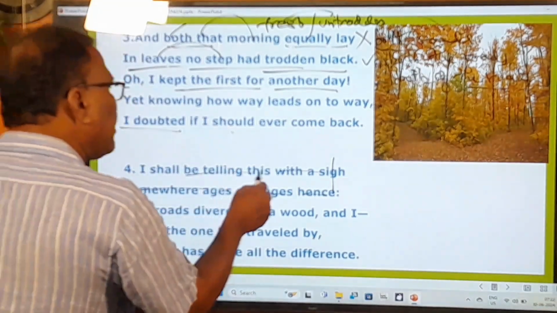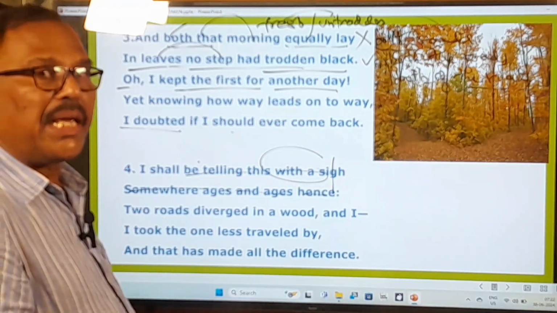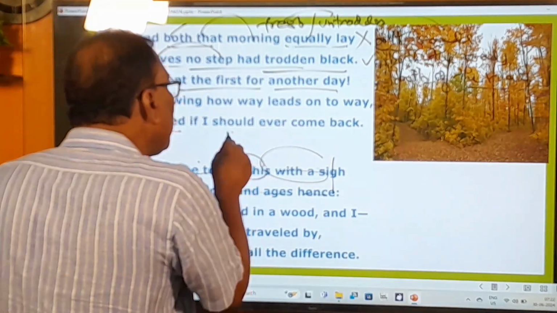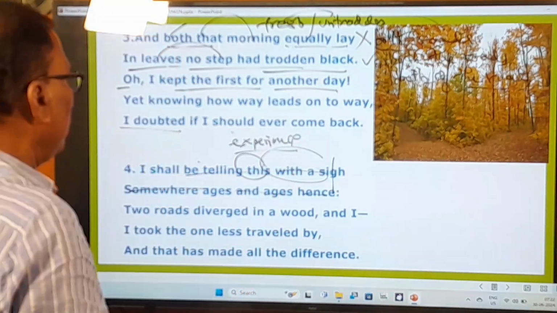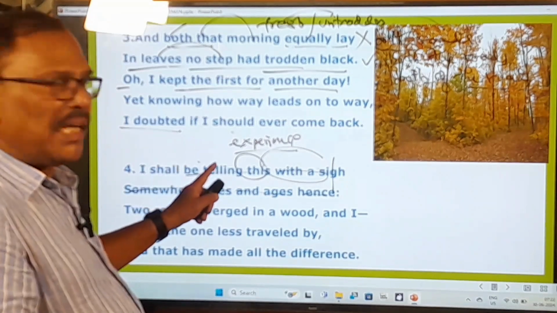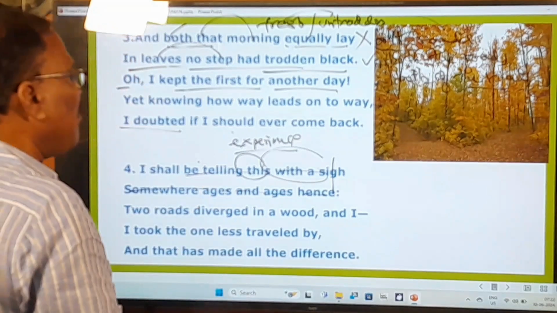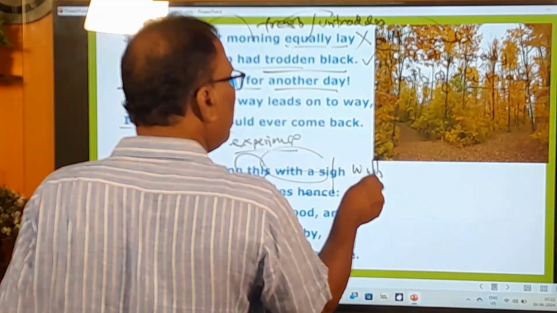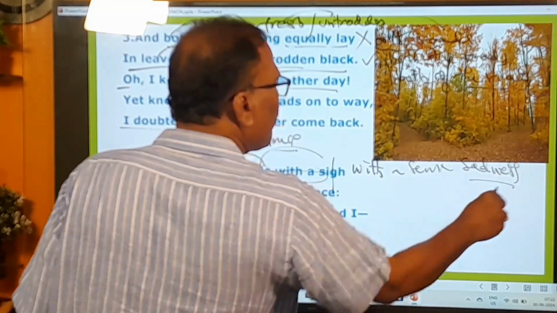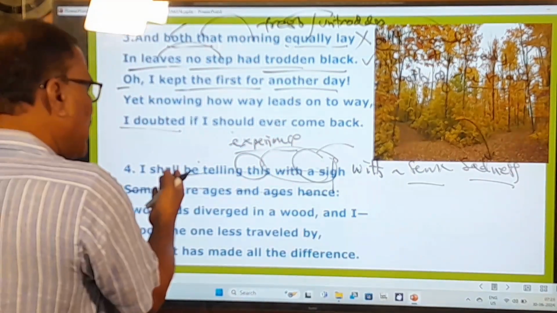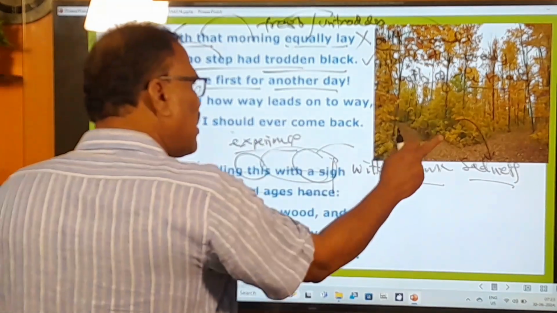Okay, I shall be telling this with a sigh. And the poet says he will keep telling this. This means this experience. The poet says he keeps on telling this experience, or he keeps on talking about this experience with a sigh, with a sense of sadness. With a sigh means with a sense of sadness. The poet says that he will keep on telling about this experience with a sense of sadness.